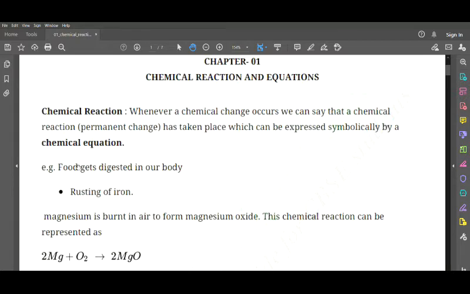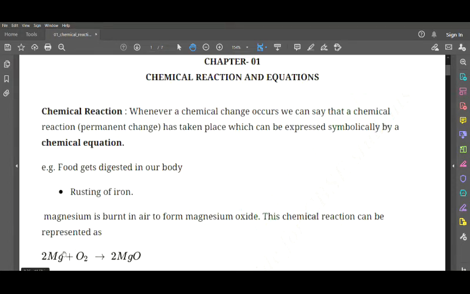For example, food gets digested in our body. That is one example of a chemical reaction which happens naturally. Again, one more: rusting of iron. When iron is exposed to air or water, it gets rusted, which is a chemical reaction. Another example: magnesium is burnt in air to form magnesium oxide. This is again a chemical reaction which can be represented as the following equation.